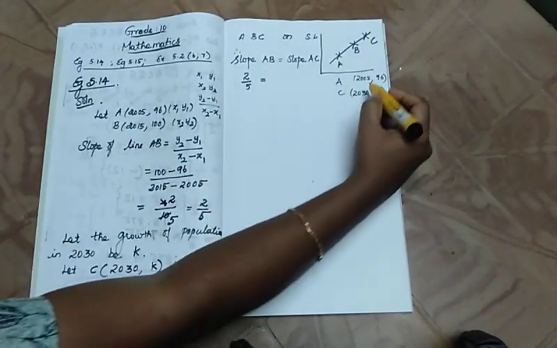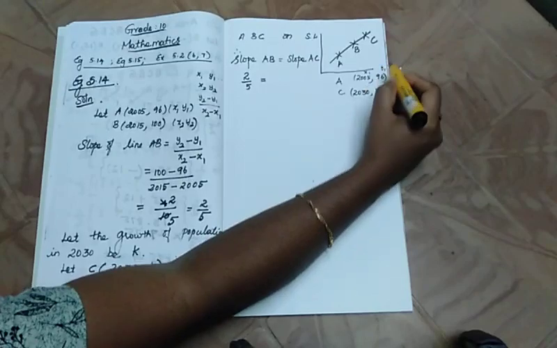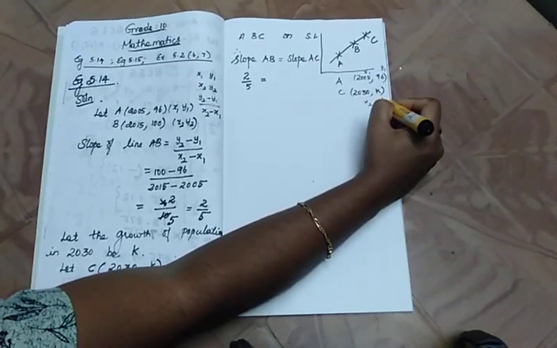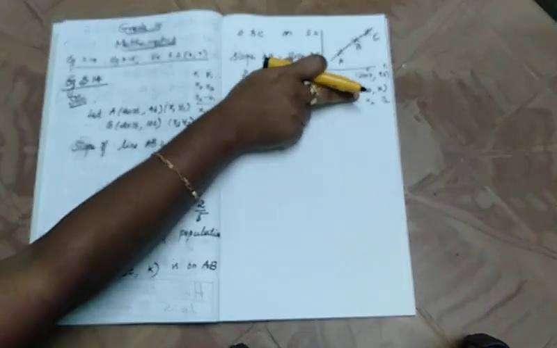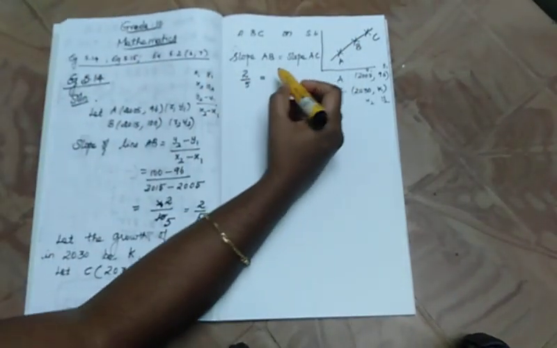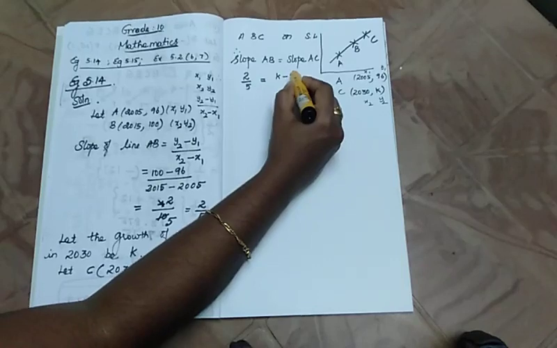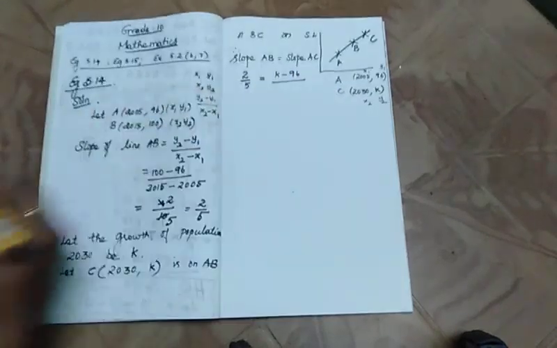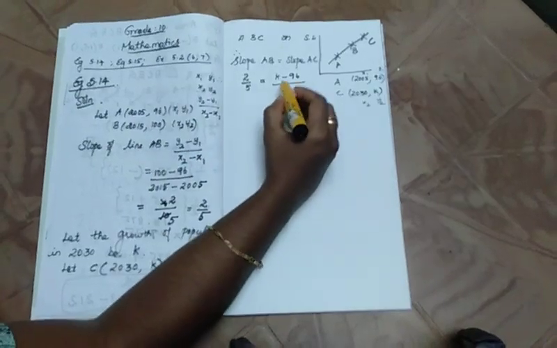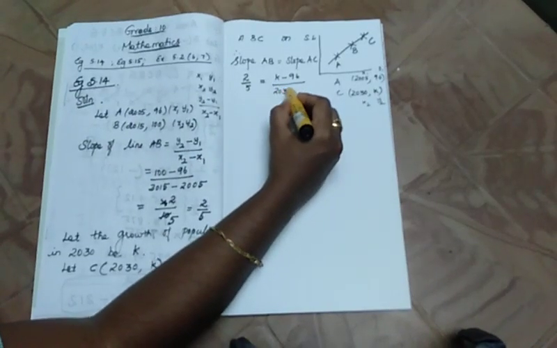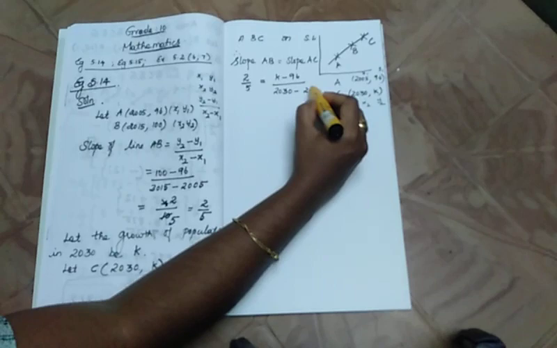We have the formula, y2 minus y1 over x2 minus x1.